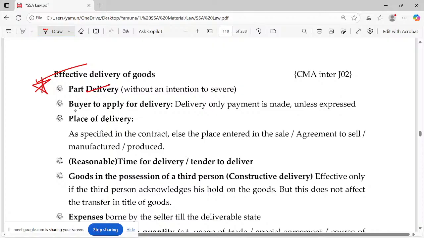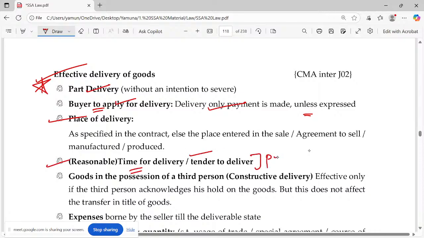Can be severed. Buyer to apply for delivery. Yes, delivery only when payment is made, obviously, unless explicit. Place of delivery: obviously, the buyer has to clearly mention where it has to be delivered, at what time, etc. Fourth one, reasonable time for delivery is there, and tender of delivery.